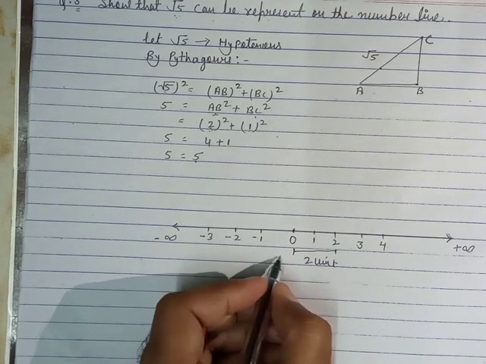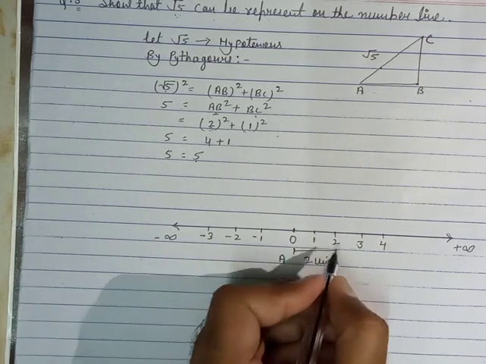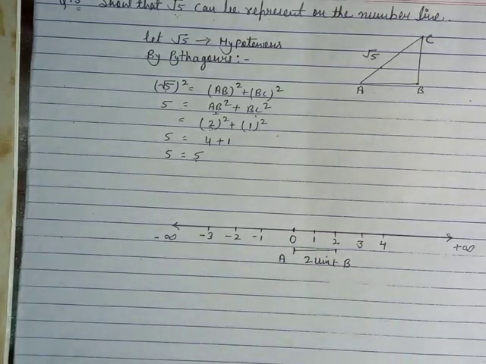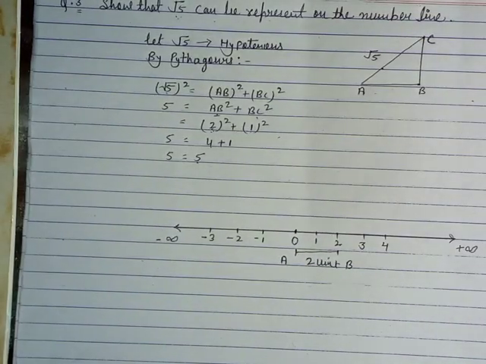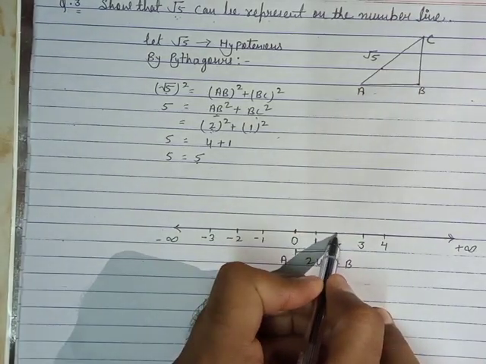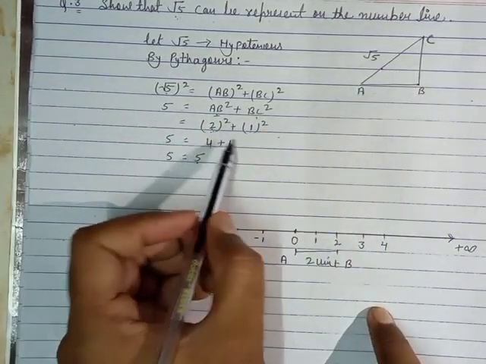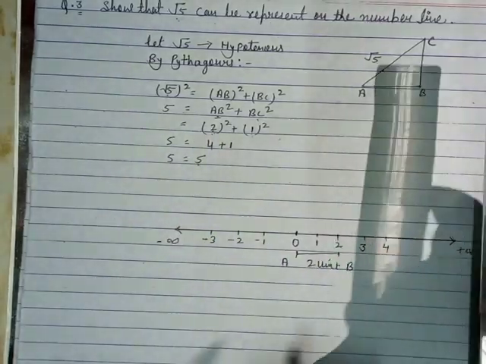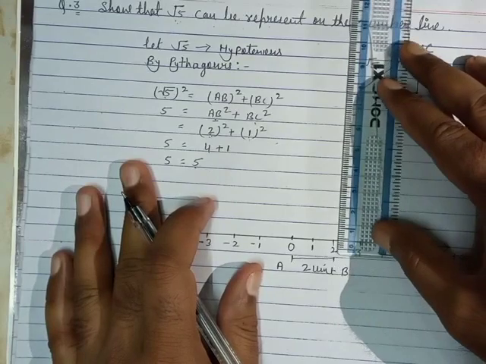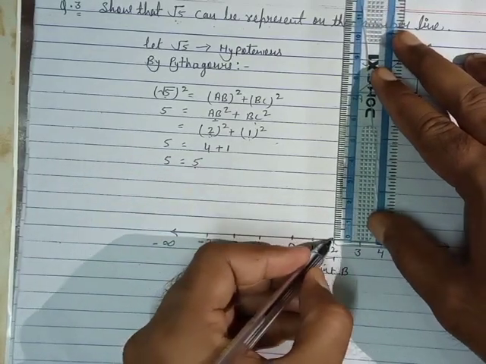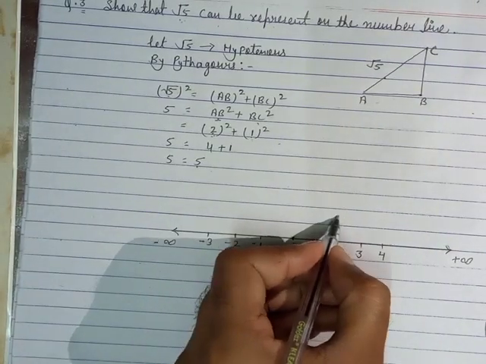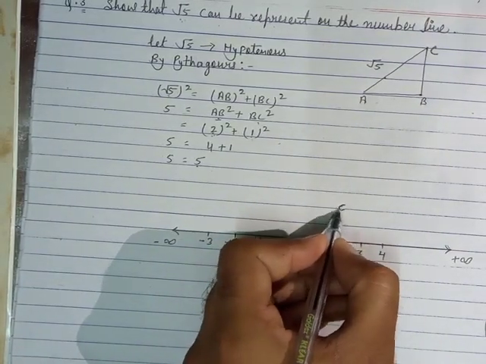Point 0 represents A and point 2 represents B. Now we will draw a perpendicular from point B, the length of BC here 1 unit, so we draw 1 unit here. Okay, this point will be C.